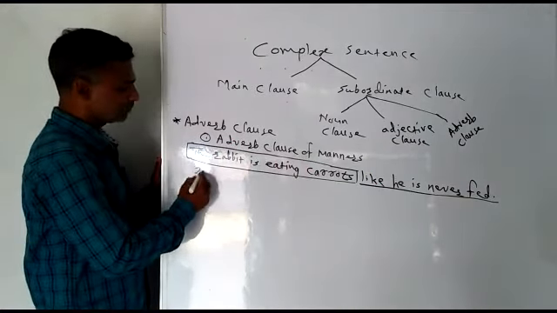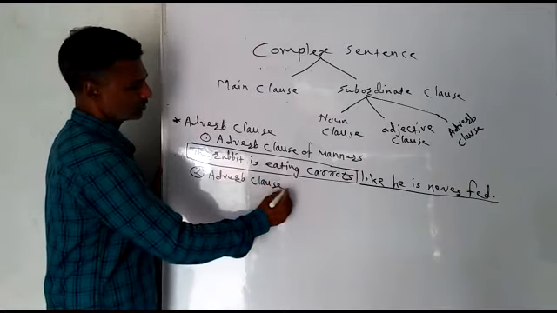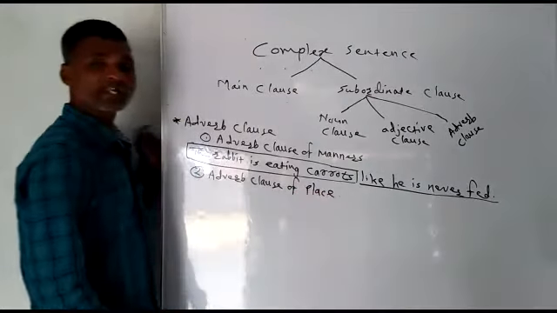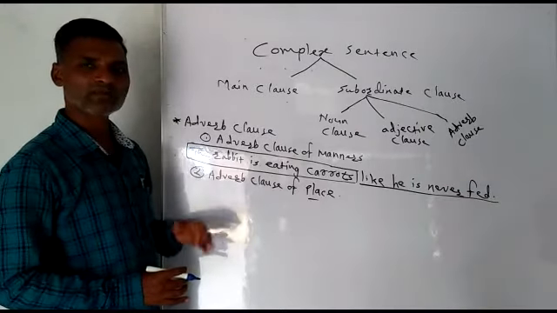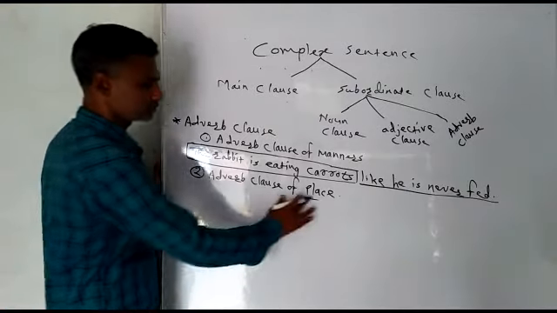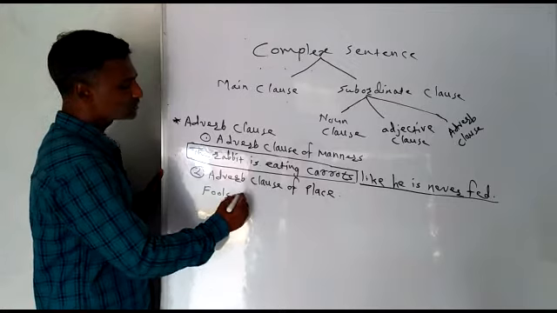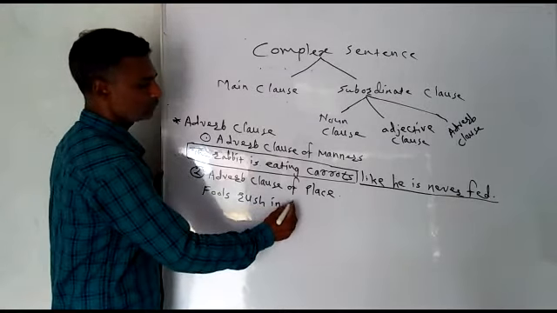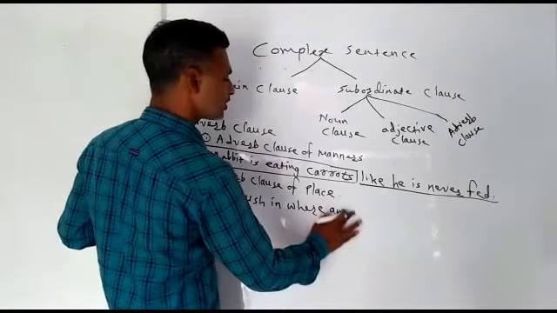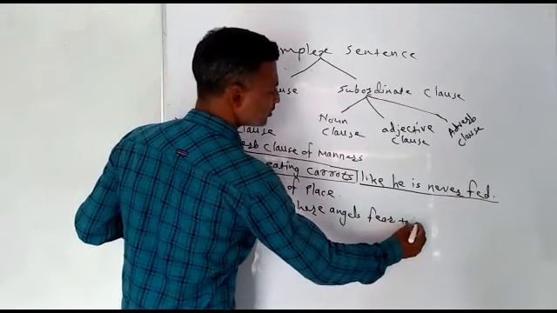Now number 2, second type, that is adverb clause of place. ऍक्शन कुठे घडते, प्लेस, हे सांगण्याचं काम तो क्लॉज करतो. For example, fools rush in where angels fear to tread.